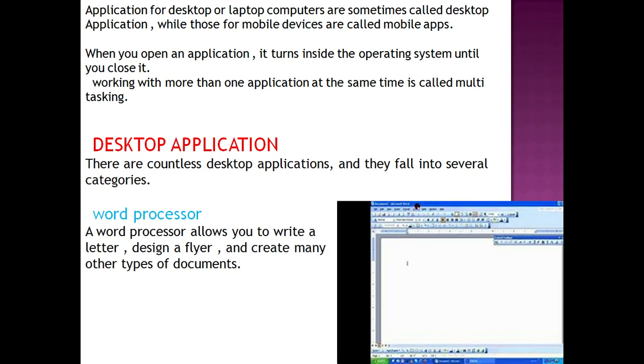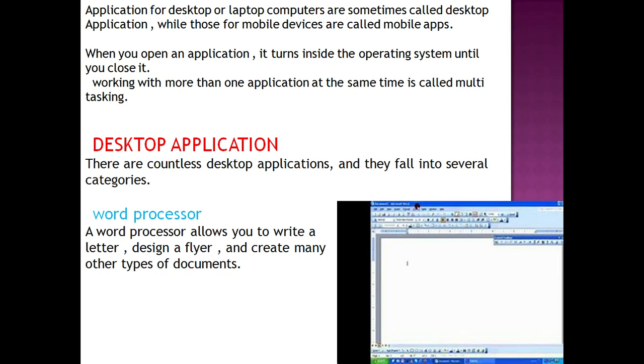Applications for desktop or laptop computers are sometimes called desktop applications. Apps which are available on a laptop or computer are called desktop applications, while those for mobile devices are called mobile apps. When you open an application, it runs inside the operating system until you close it. Working with more than one application at the same time is called multitasking.